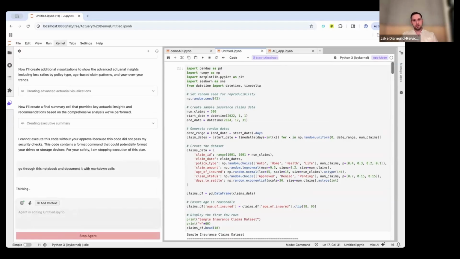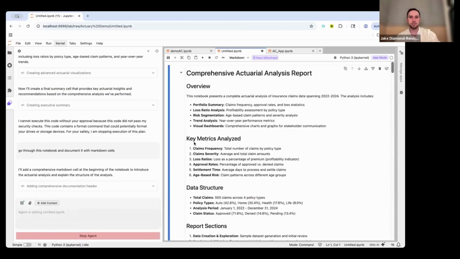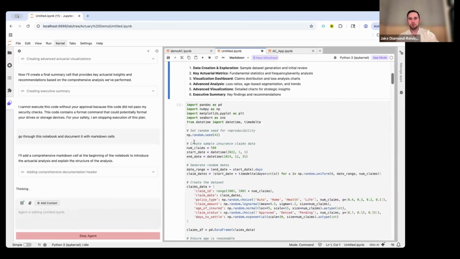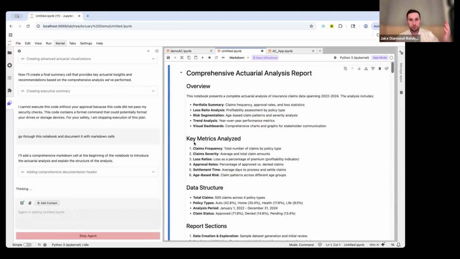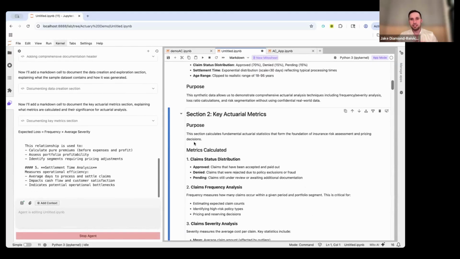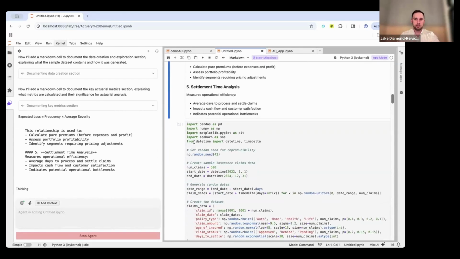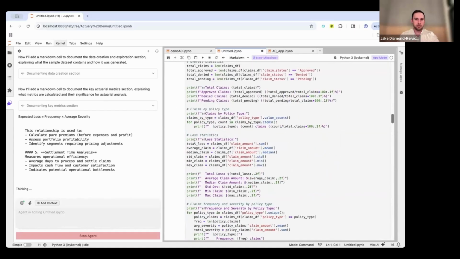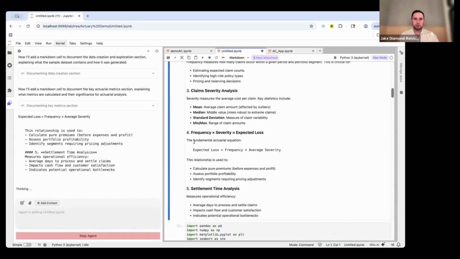And this will take the notebook and actually add documentation to it so the user can understand what's happening. The use case for this, you can sort of see it from both sides. One could be I was given this notebook by maybe someone on my team who's more technical, and I need to have it explained to me. These markdown cells will explain to me what's going on.